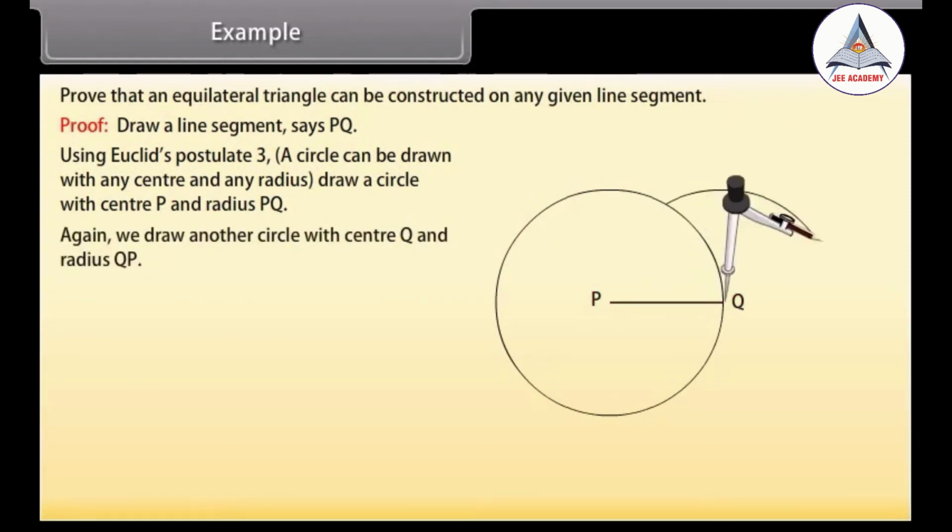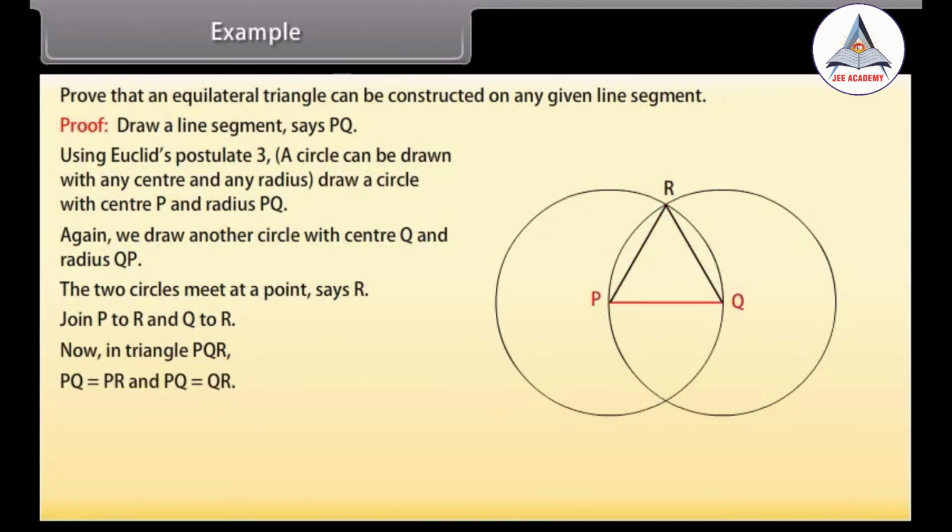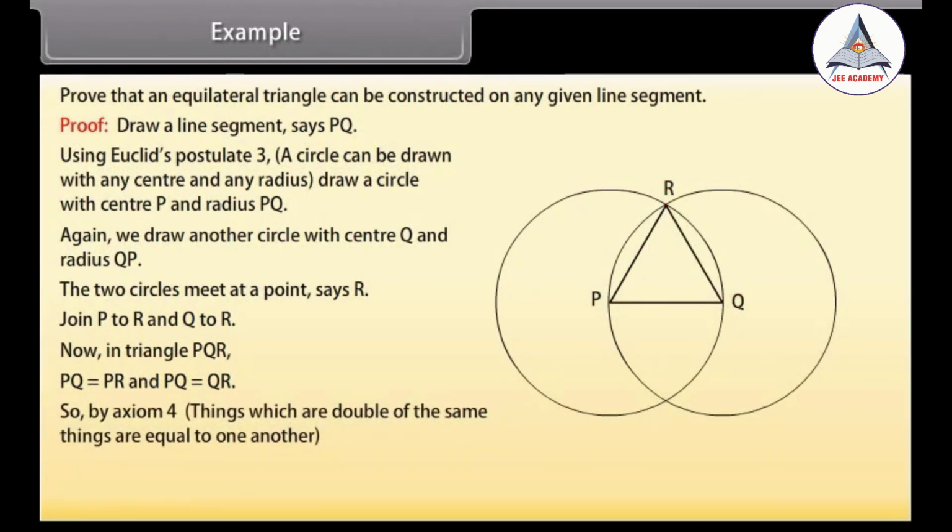Again, we draw another circle with center Q and radius QP. The two circles meet at a point, say R. Join P to R and Q to R. Now in triangle PQR, PQ is equal to PR and PQ is equal to QR. So, by the axiom that things which are equal to the same thing are equal to one another, we get PQ = QR = PR. Hence, triangle PQR is an equilateral triangle.